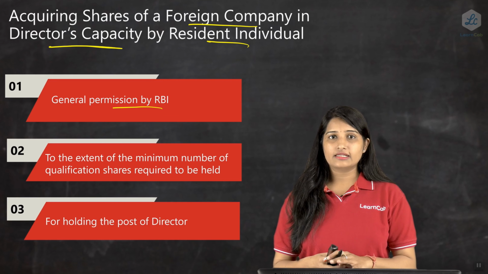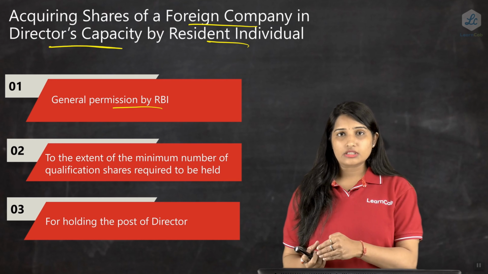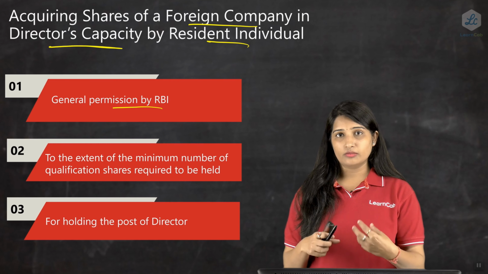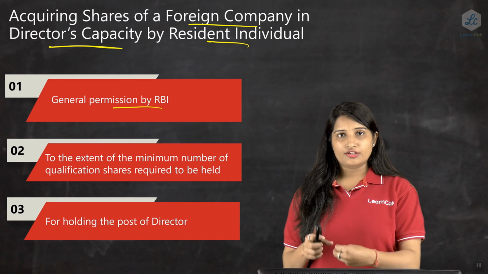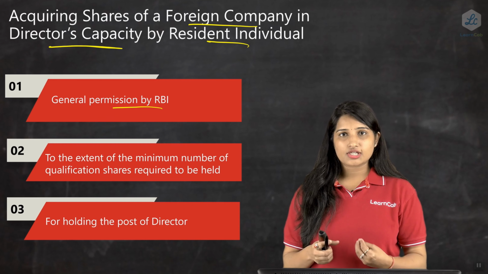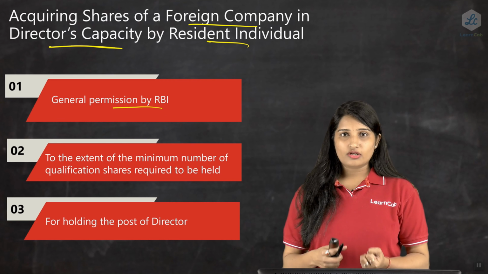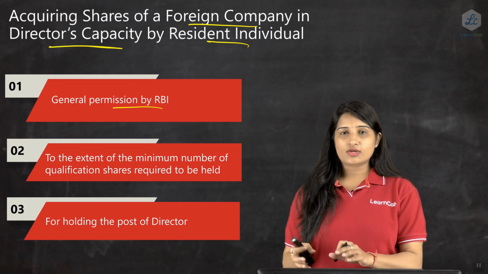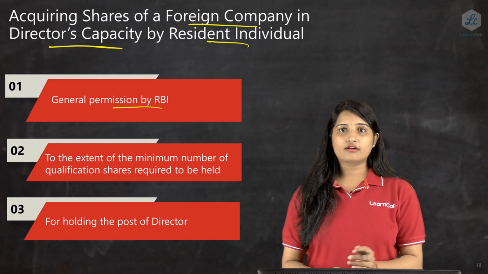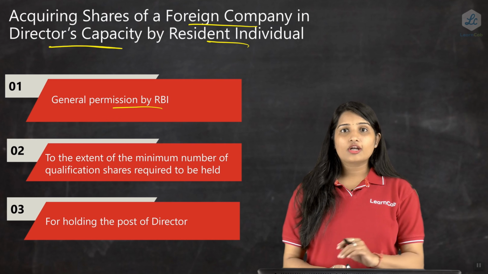So to summarize this slide: let's say I want to be a director in an XYZ company which is outside India, but the laws of that host country require that I should hold a minimum number of shares. Let's say 1 share I need to hold to be a director of that company. Those kinds of shares are said to be qualification shares, and I can make an overseas direct investment to get that qualification share to be a director of that XYZ company. In one of the chapters, the current account and capital account transactions, the same qualification of shares was explained. So hope you all are clear with this slide.